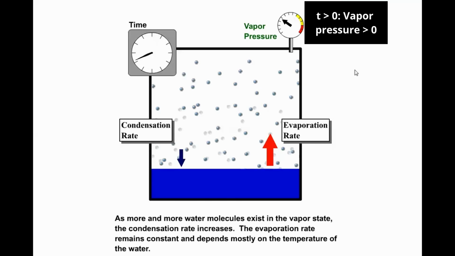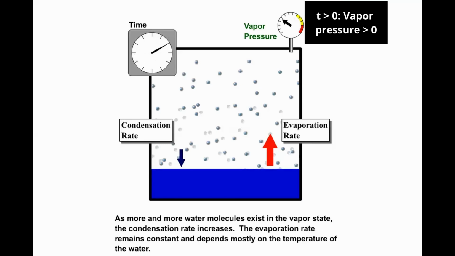The evaporation is occurring at a rate that is set primarily by the temperature of the water. So evaporation and temperature are tied together. As we get those water vapor molecules over the water, some begin to condense back into liquid water. And the rate of that condensation depends on the amount of water vapor molecules that are present.